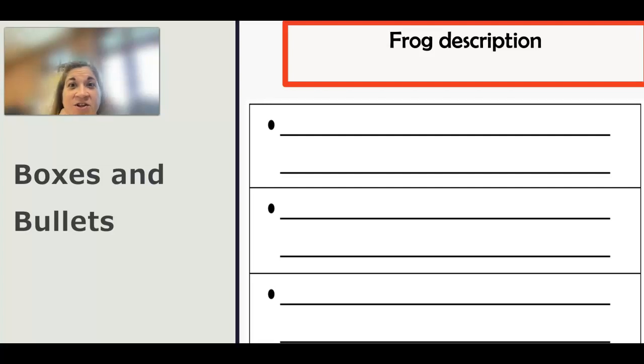Hi, writers. You have been working on your second animal. You've been trying to do your research. You have all of your information taken on your notes paper. And now we started organizing our notes into different types of text structures.